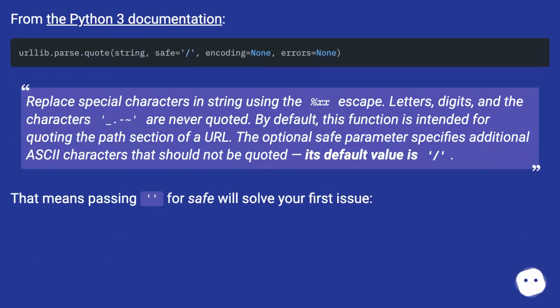From the Python 3 documentation: Replace special characters in string using the %xx escape. Letters, digits, and the characters _.- are never quoted. By default, this function is intended for quoting the path section of a URL. The optional safe parameter specifies additional ASCII characters that should not be quoted. Its default value is /. That means passing '' for safe will solve your first issue.